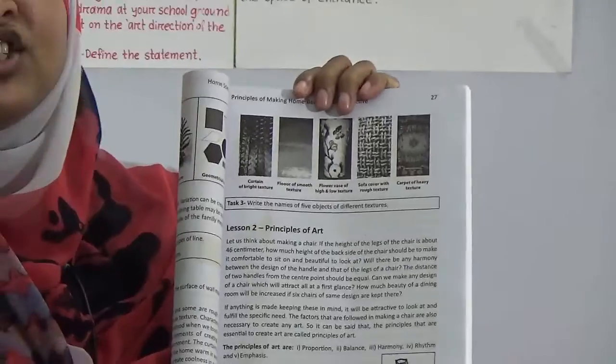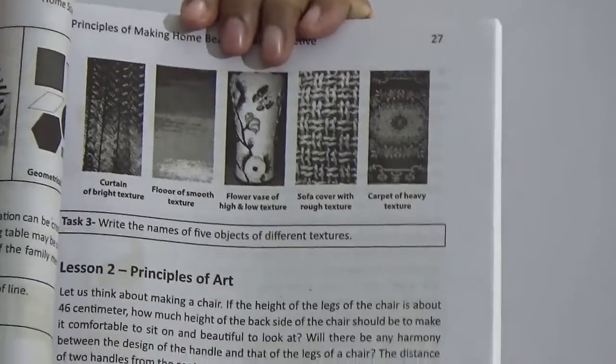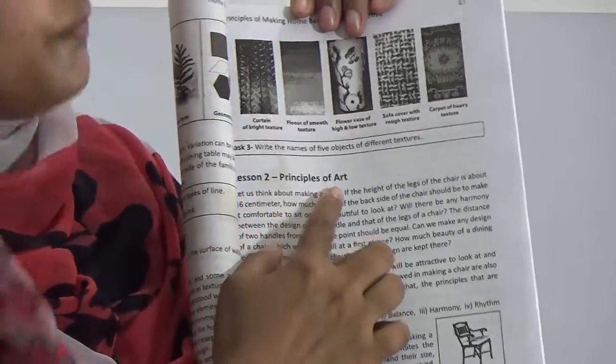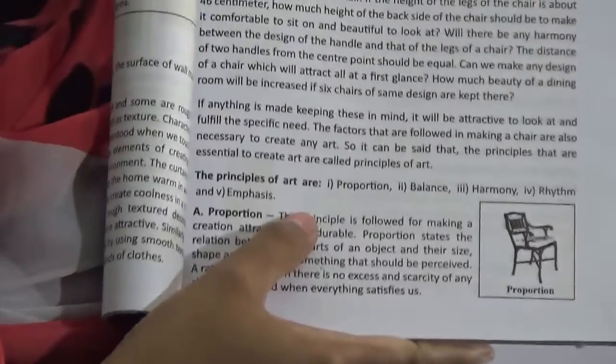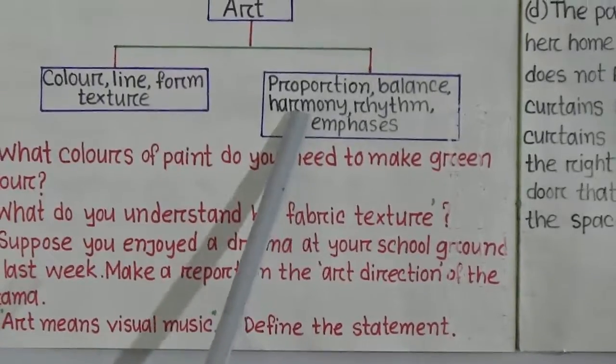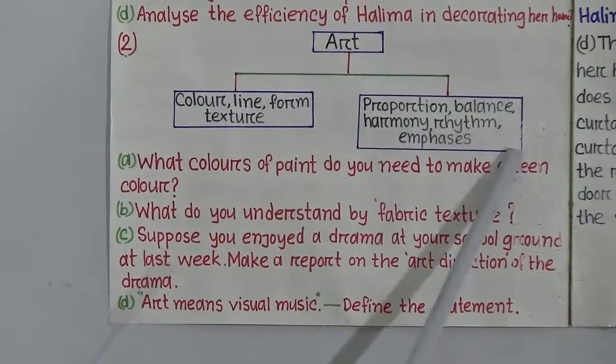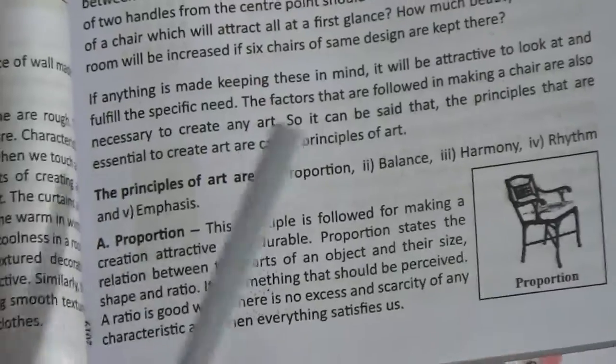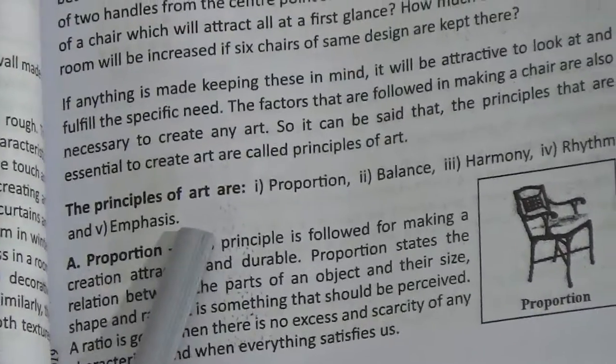Students, open your page number 27. On page number 27 you can see the principles of art. Here we find how many principles of art? 5 principles, and these are: proportion, balance, harmony, rhythm, emphasis. Students, look here, we find proportion, balance, harmony, rhythm, and emphasis. These are called the principles of art. I hope you know this. Now come to our question.